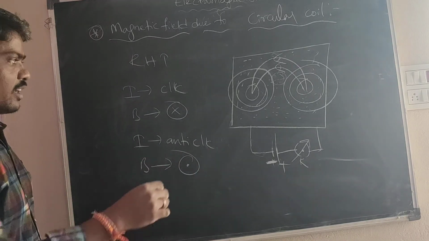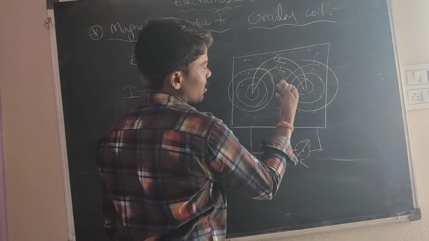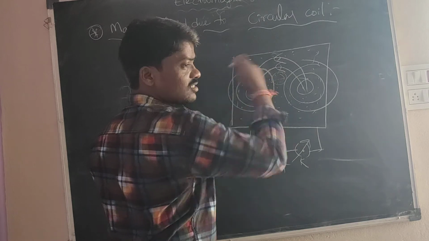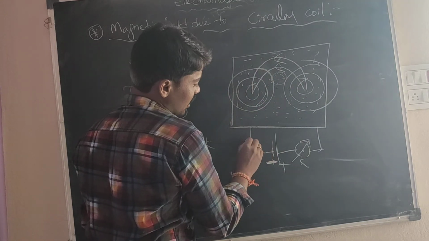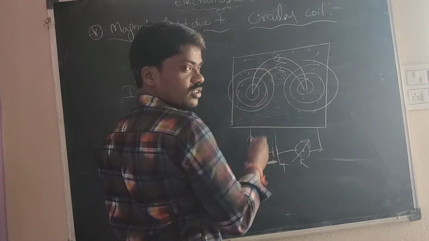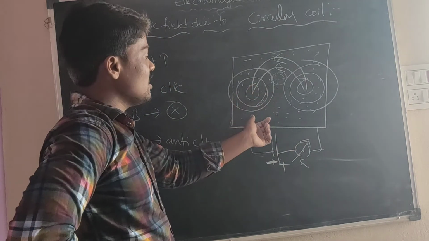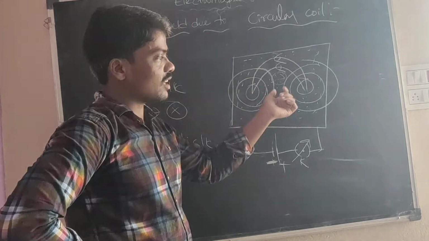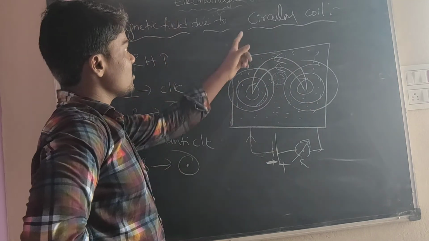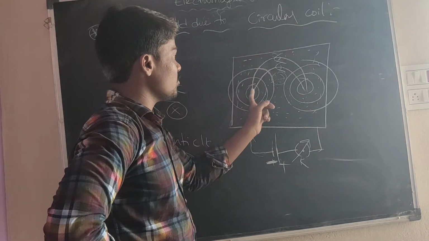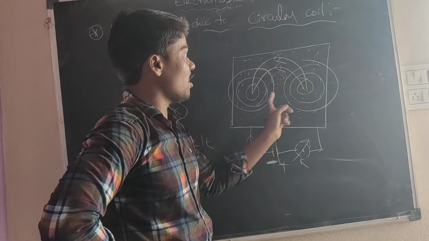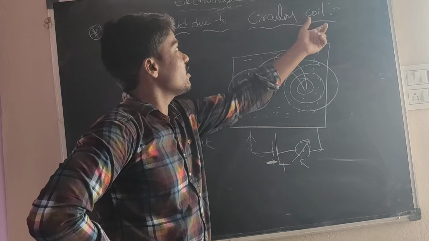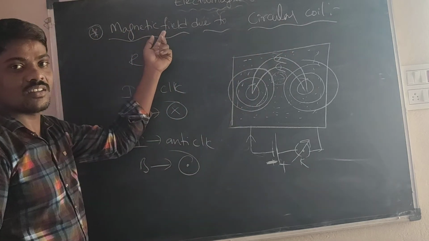We take any place and put the compass needle there. There are some deflections. Why? Here the current carrying conductor is producing the magnetic field. That's why the iron filings form circles. Here the circular coil is there. A circle means a circular conducting coil, and it produces the magnetic field. That's how the circular coil produces the magnetic field.